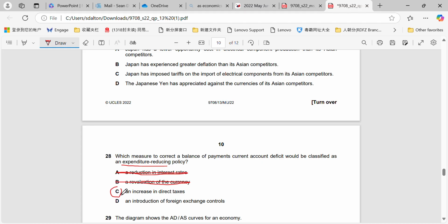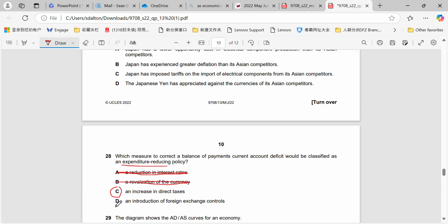Increase in indirect taxes would be the correct answer here. Contractionary fiscal policy, which is used to correct a current account deficit on the balance of payments. It will result in consumers having less disposable income in their pockets, which means that they should reduce their expenditure, possibly both domestically, but also in terms of the imports that they bring in from other countries.